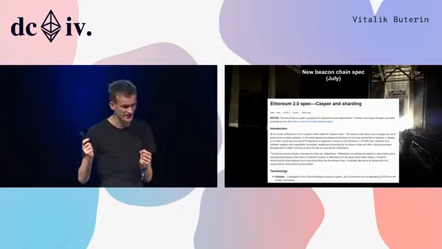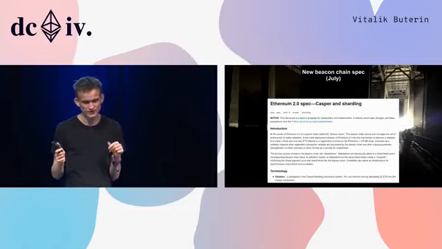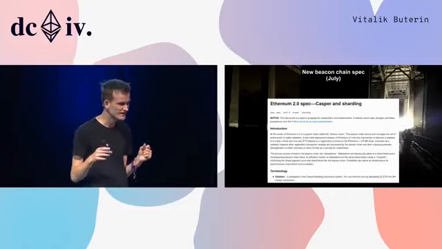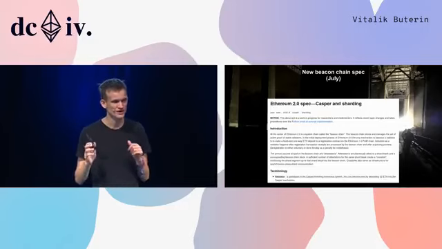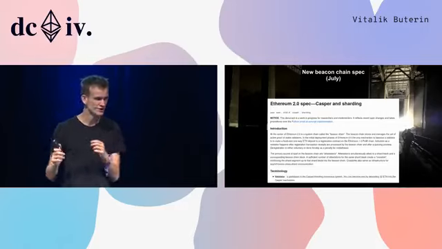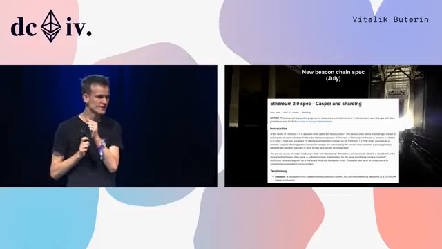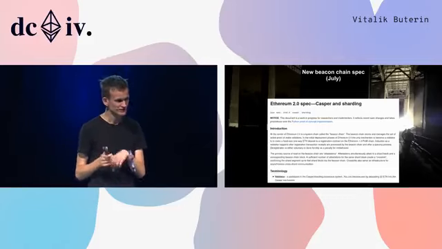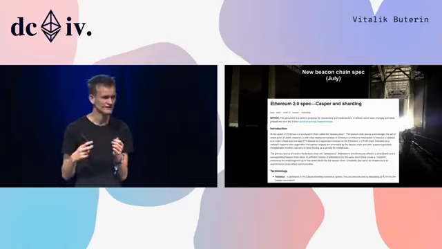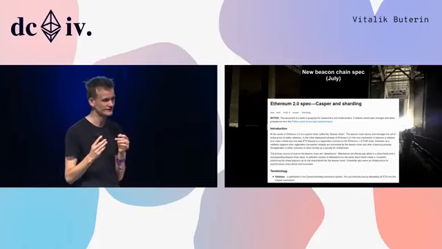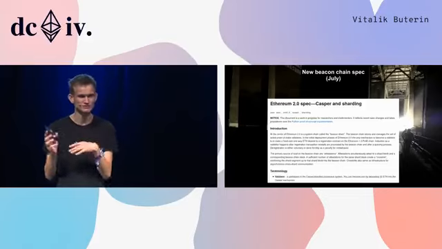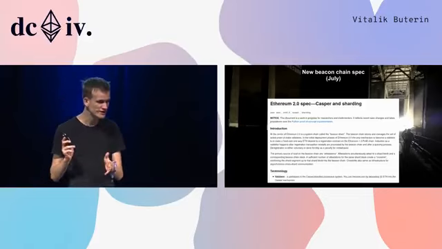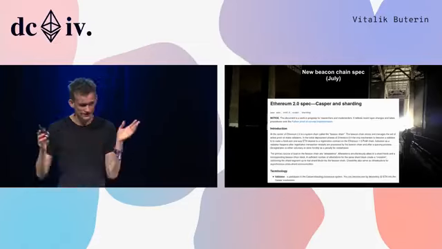Then on the sharding side, it eventually became clear that we would get much more efficiency by making the core of the sharding system not be a contract on the proof of work chain, but instead be its own proof of stake chain. Because that way we could make validation much more efficient, we did not have to deal with EVM overhead, we did not have to deal with gas, we would not have to deal with unpredictable proof of work block times, we can make block times faster, along with a whole bunch of other efficiencies.